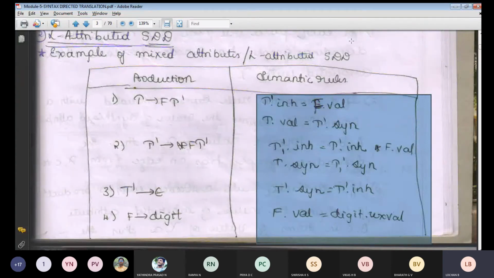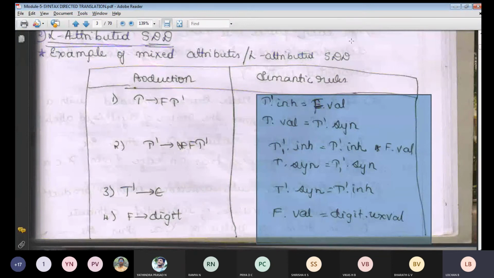You can ask me, sir, what is this inherited attribute, what is this value, whether it is fixed, all those things. Yes, they are all constant terms we will be using for this particular production. I have given an example, a plus b whole square. To solve a plus b whole square, we make a derivation, and after making the derivation, we finally arrive at the solution.